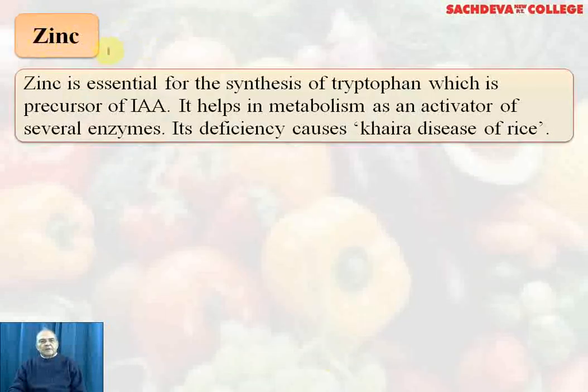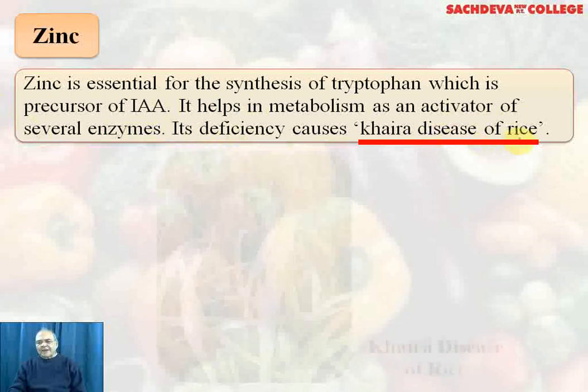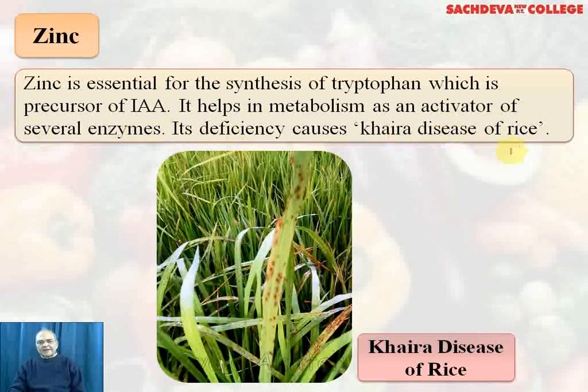Zinc. Zinc is essential for the synthesis of tryptophan, which of course is the precursor of indole acetic acid, that is IAA. It helps in metabolism as an activator of several enzymes and its deficiency causes Khaira disease of rice. You can see the Khaira disease of rice.